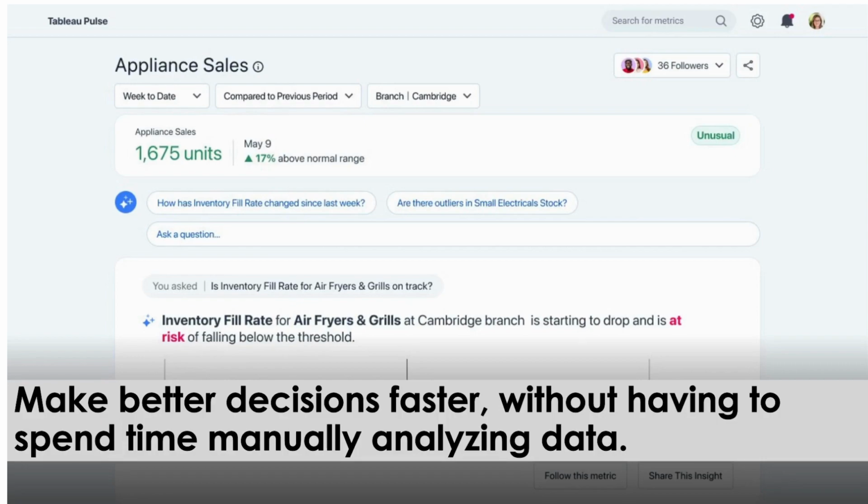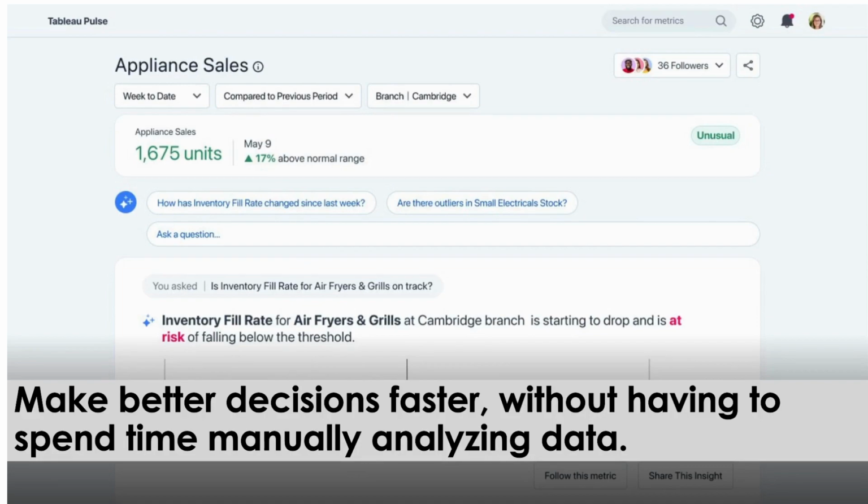But here it's completely personalized to your need. You don't have to click on anything. You are getting the metrics which have been built once, and those are interpreted by Gen AI, giving you the pattern, whether it's usual or unusual, and also giving you a chance to interact with it.